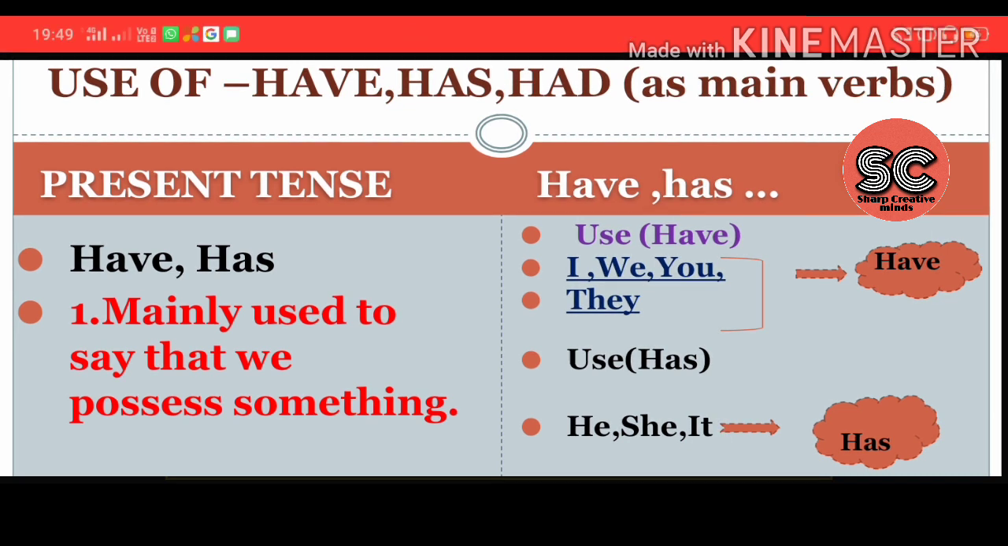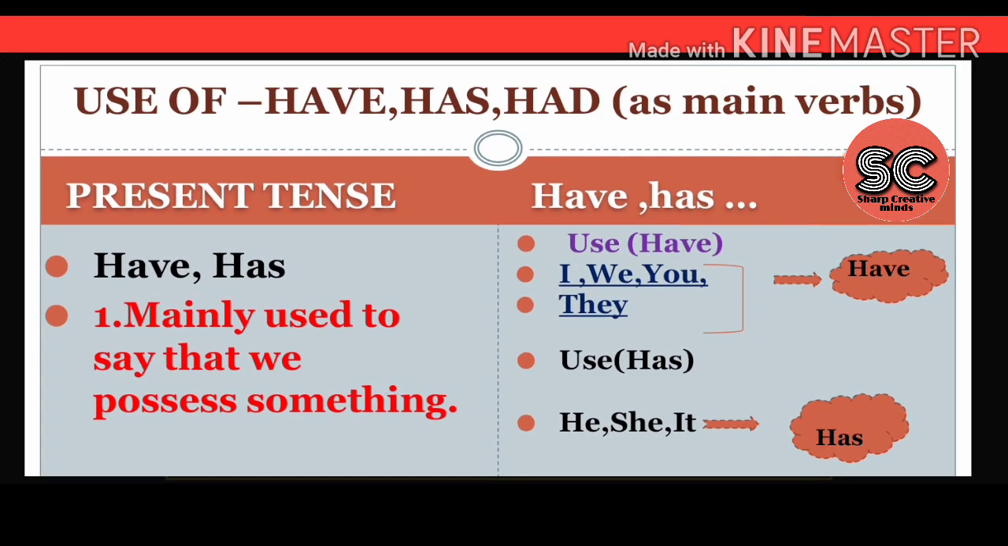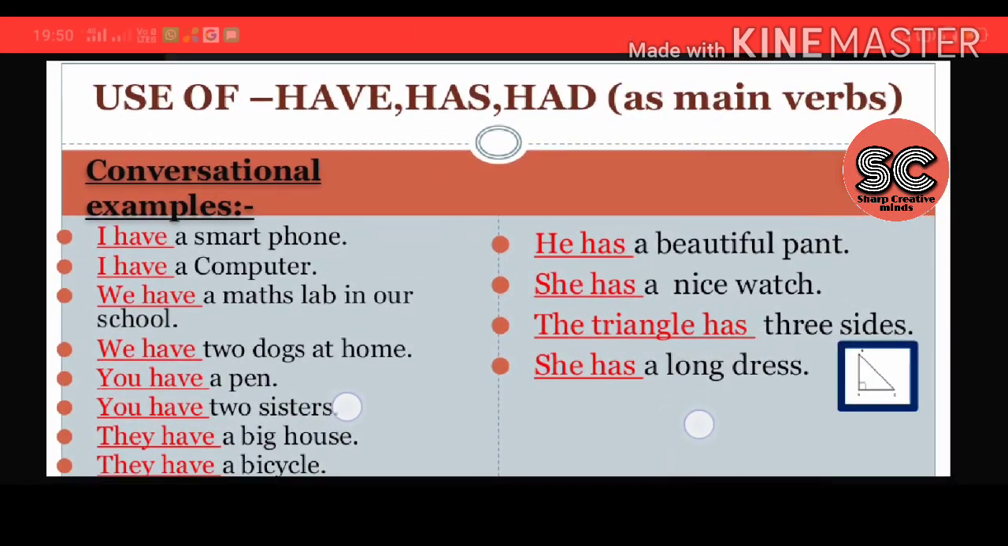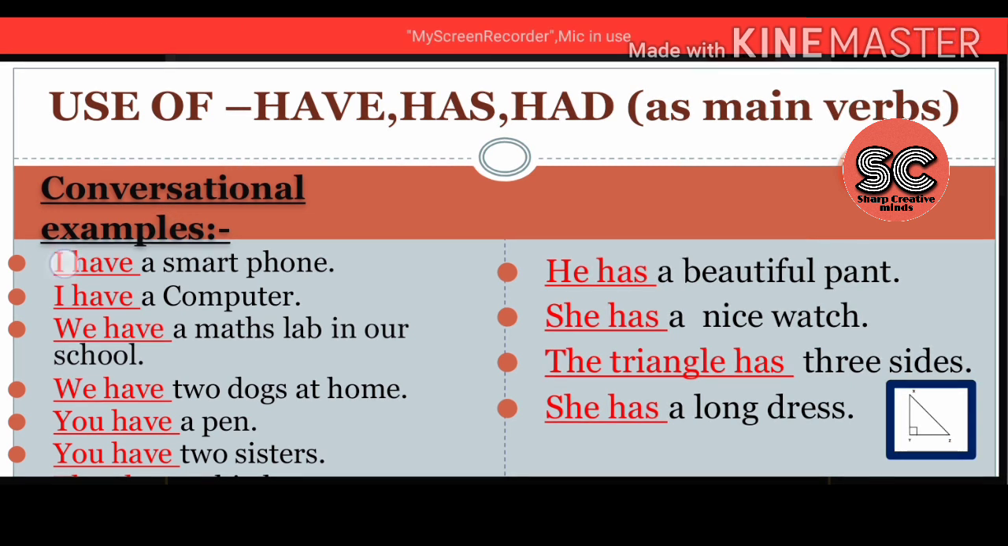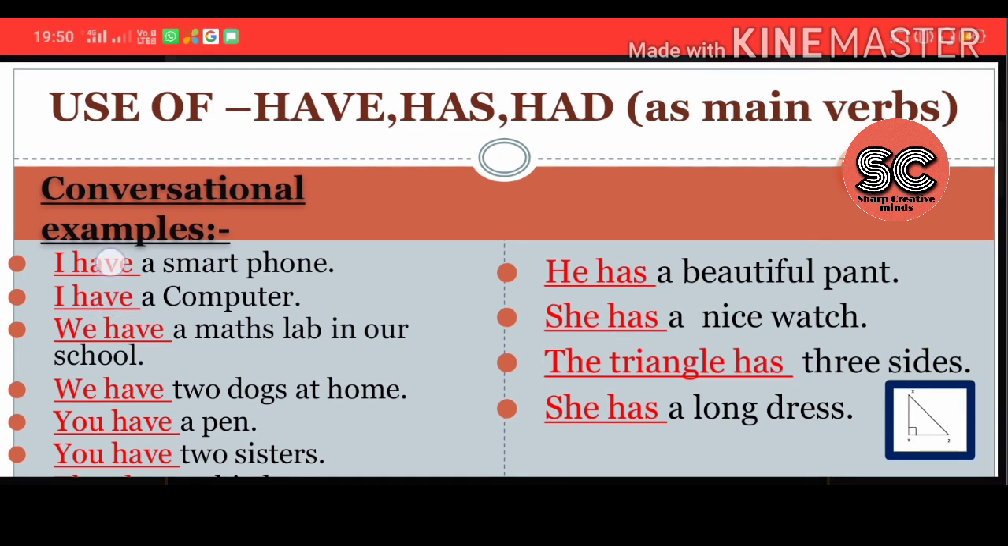Okay, so now we will move to the next slide. Is it clear? That's fine. So I'm making use of have and has in conversational examples. I say, I have a smartphone. I have a computer. See, have in both sentences is used with I.